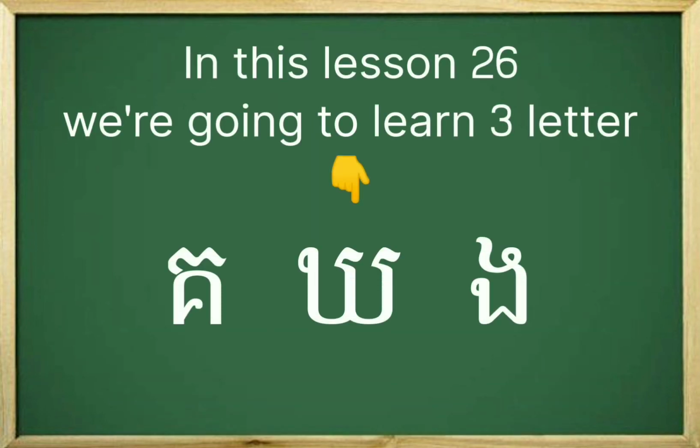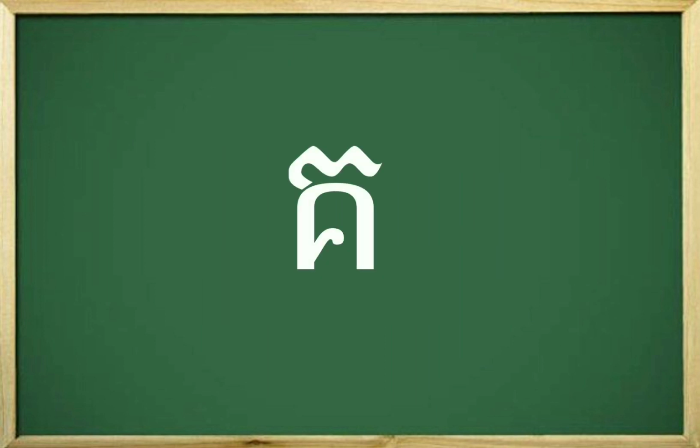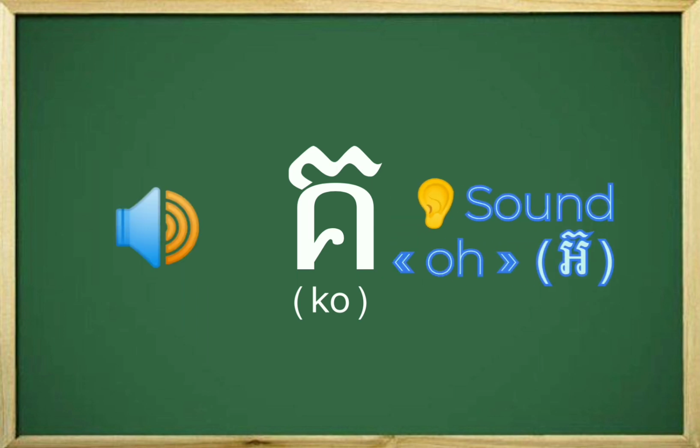In this video, we're going to practice the sound of three letters: Ko, Ko, and Ngo. Okay, now let's start our lesson. This one is letter Ko. Now let's say together: Ko, Ko. When you say Ko, you will hear the sound O in letter Ko. Now let's say together again: Ko, Ko.